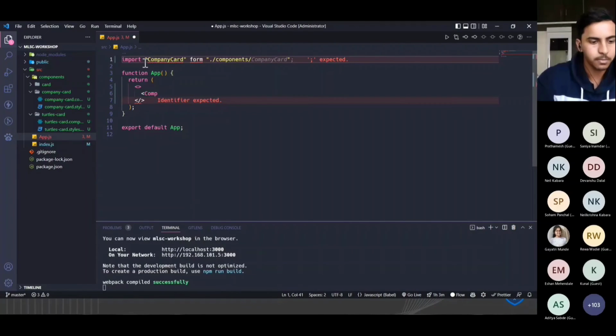After that we have the company card component.